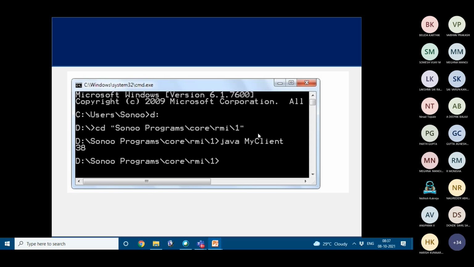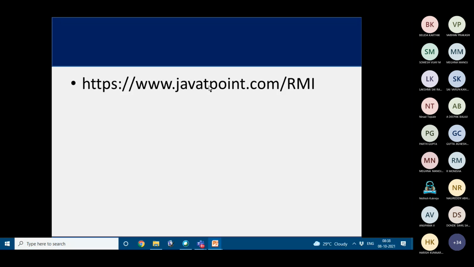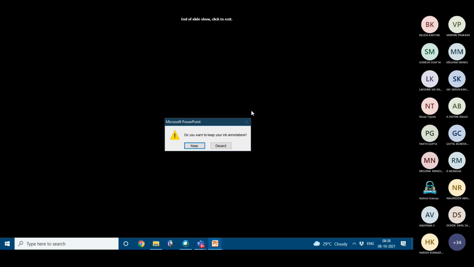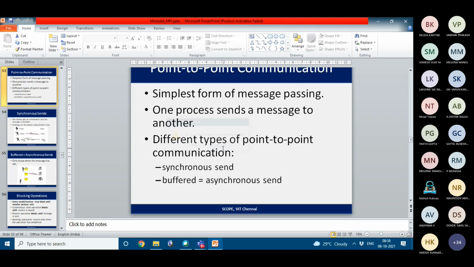Once you run java MyClient, you can see the output coming as 38, because the inputs that we have passed are 34 comma 4. So it has been taken from Javatpoint for RMI. So this is what we had about MPI and a case study for RMI.